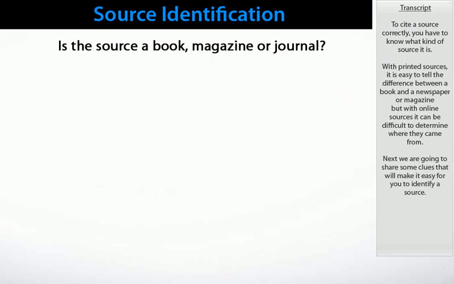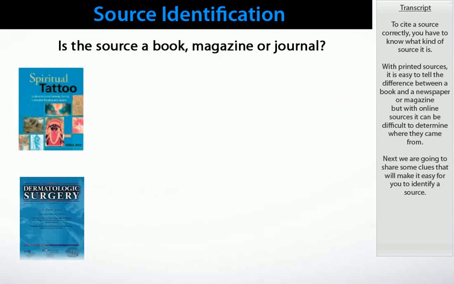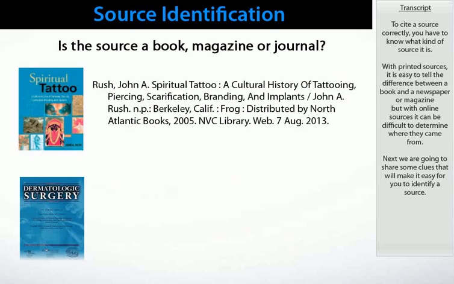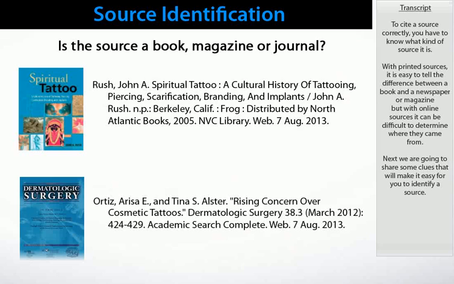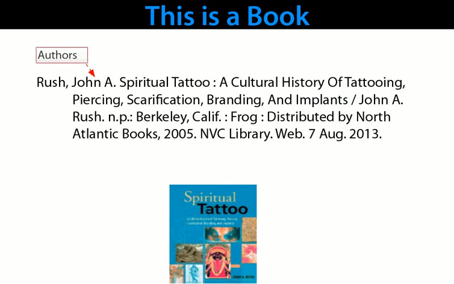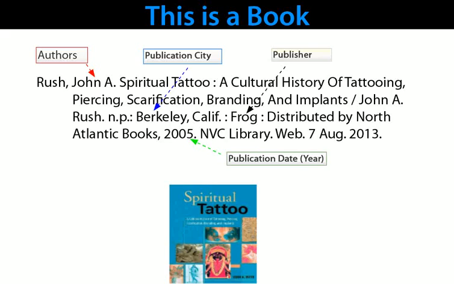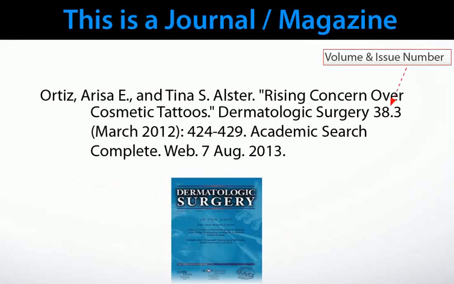To cite a source correctly, you have to know what kind of source it is. With printed sources, it is easy to tell the difference between a book and a newspaper or a magazine, but with online sources, it can be difficult to determine where it came from. Next, we are going to share some clues that will make it easy for you to identify a source. Books typically have one or more authors, a publication city, a publisher, and a specific publication year. Journals and magazines can be easily identified by a volume and issue. The publication date includes a month and a year.